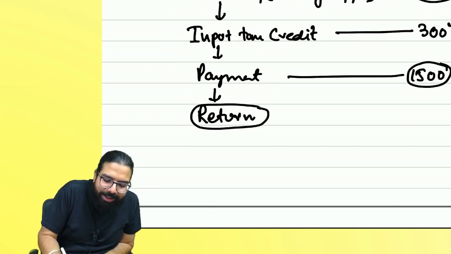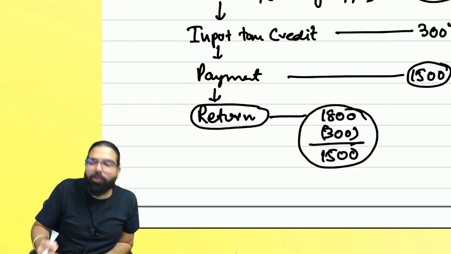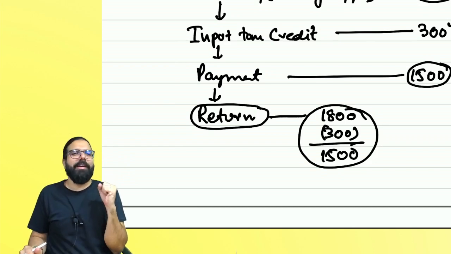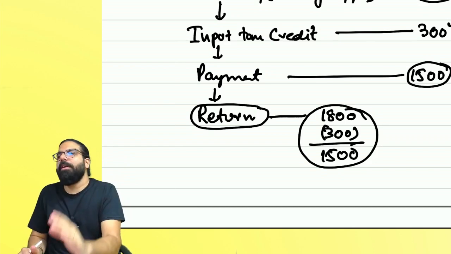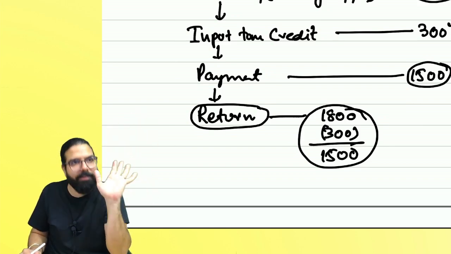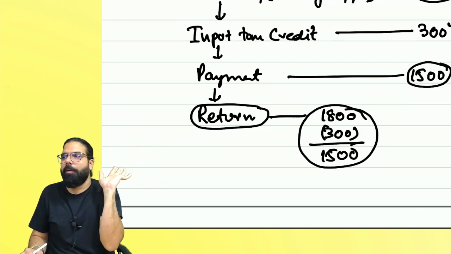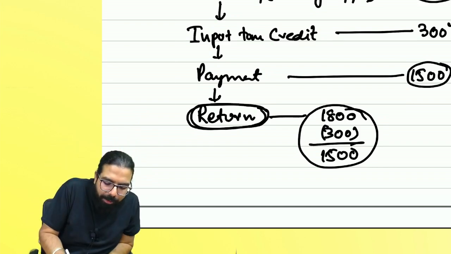What is a return? Sir, 1,800 collected, 300 rupees credit, 1,500 paid. This whole story, you'll not call the government and tell every day. At the month end, the government says, I've given you a format. In the format, you put, this was my sale, this was my purchase credit, and this is my remaining amount paid. Are we clear, everyone? This story you tell to the government with the help of a return.